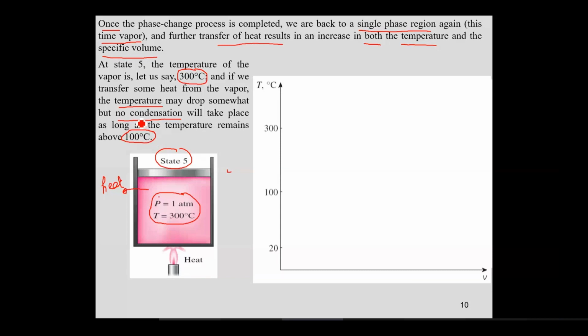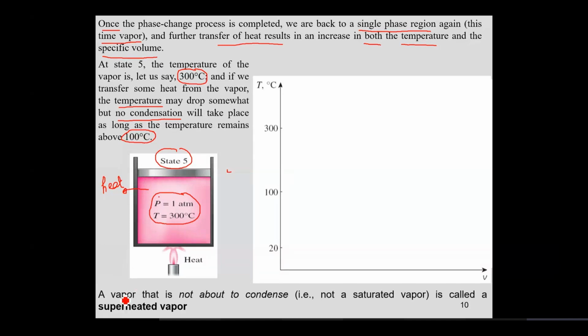Just give me a minute. I'll come back to that. So a vapor that is not about to condense, or which is not a saturated vapor, is basically called superheated vapor. This vapor would be called superheated vapor. Is this point clear?